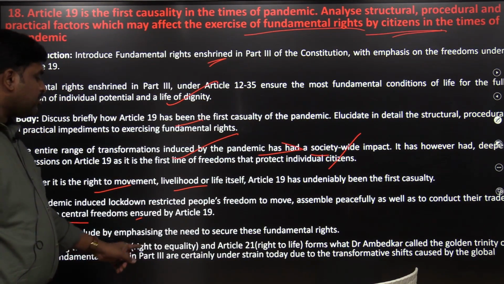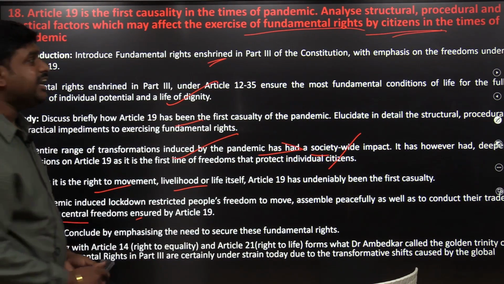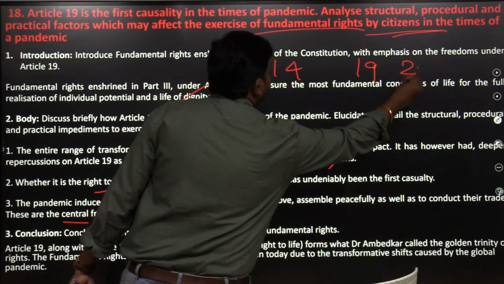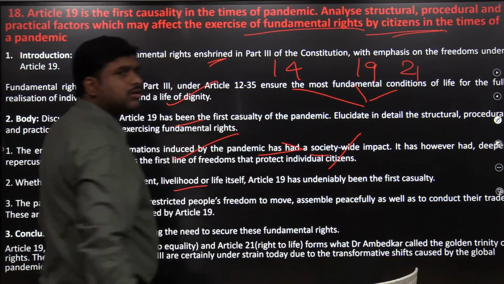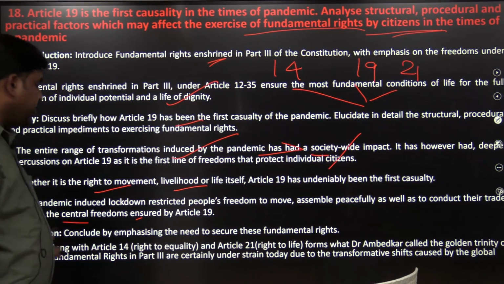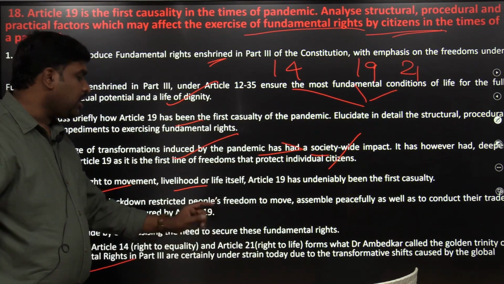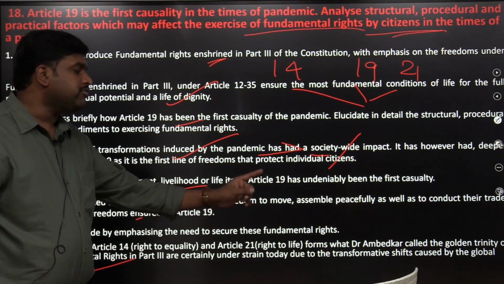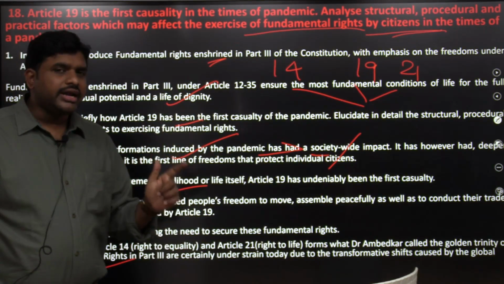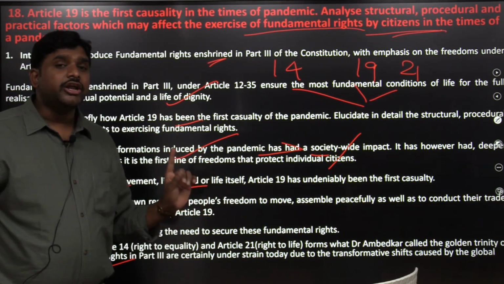Article 19 along with Article 14 and Article 21 forms what B.R. Ambedkar called the Golden Trinity. Article 14, Article 19, Article 21. These three together are called the Golden Trinity of the Constitution. The fundamental rights in Part 3 are certainly under strain today due to the transformative shifts caused by the global pandemic.